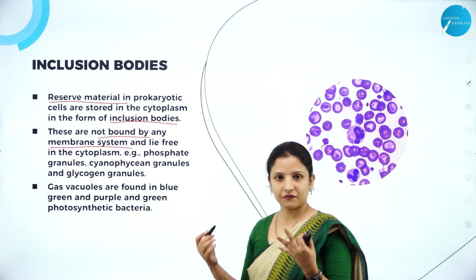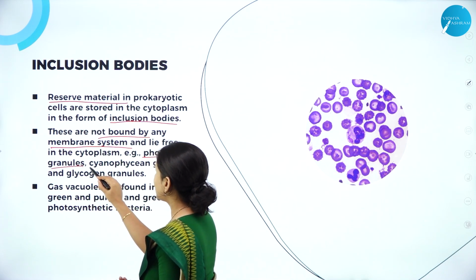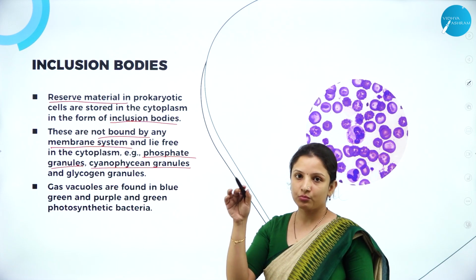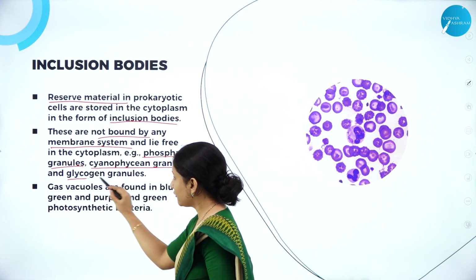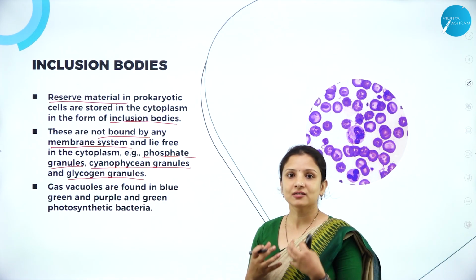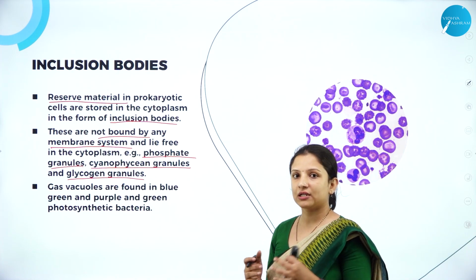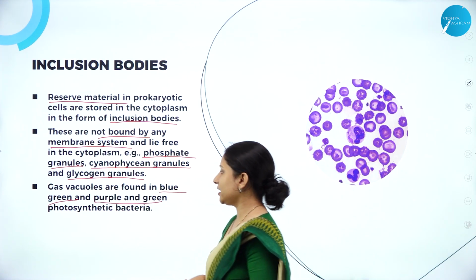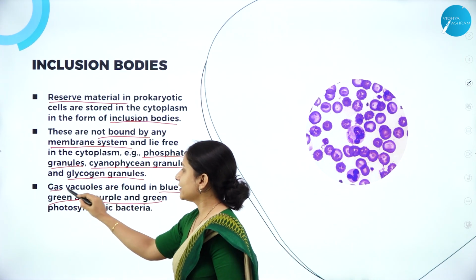For example, there are different inclusion bodies that are there. Phosphate granules, there are cyanophycin granules, that is in cyanobacteria, and there are glycogen granules. So all these are reserve materials in the bacteria. And in some of the bacteria, for example, the blue-green and the purple and green bacteria, which are the photosynthetic bacteria, they contain gas vacuoles.